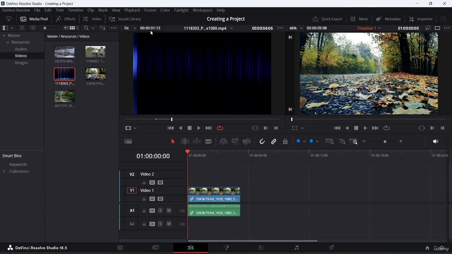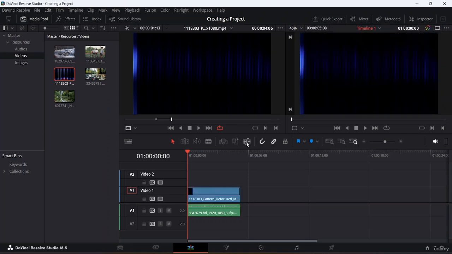But now my mark-in point is 1 second and 13 frames. If I select this particular footage, and from my source panel I click on replace clip, you can see the duration remains the same, but my mark in and mark out points are not the same. So it just replaced the clip with the same duration. That is basically the usage of insert clip, overwrite, and replace clip. The shortcut keys for that are F9, F10, and F11 respectively.